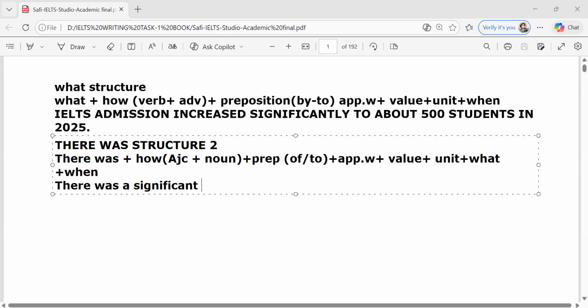There was a significant increase. If there's a verb and it has a noun form, then you can write the noun form. But if there's a verb and it doesn't have a noun form, then you can use the base form, the root form of the verb, and it functions as a noun.